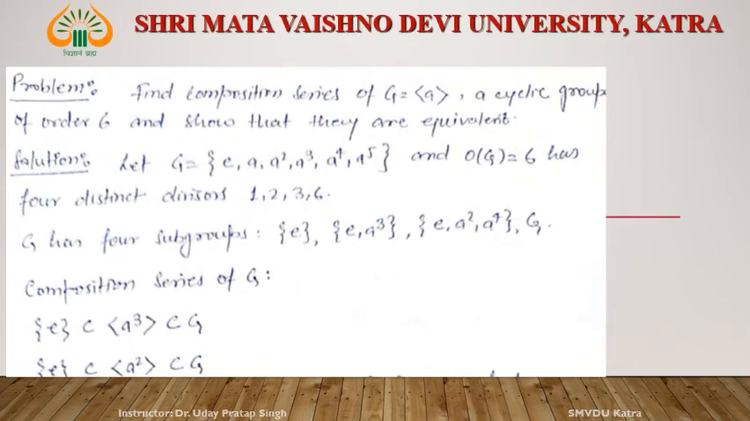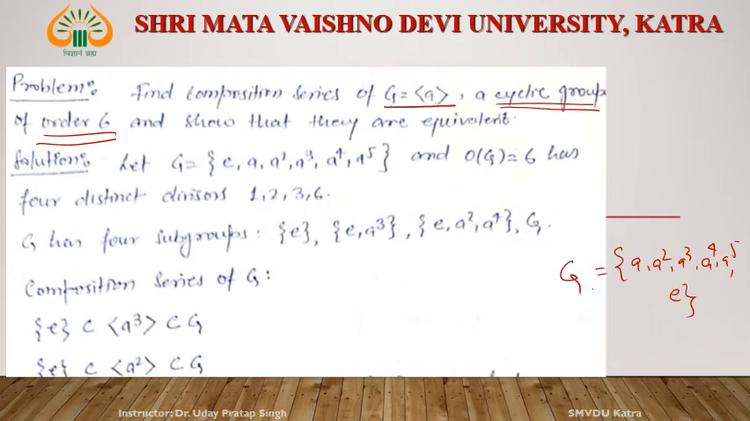Next, let us see one problem. Find the composition series of G. G is generated by a. Since G is generated by a, this is a cyclic group. And what is the order of G? That is 6. Then the order of a is also 6. If the order of a is 6, then we have a, a2, a3, a4, a5, and what is a6? It is e. Since the order of a is 6, this is G.